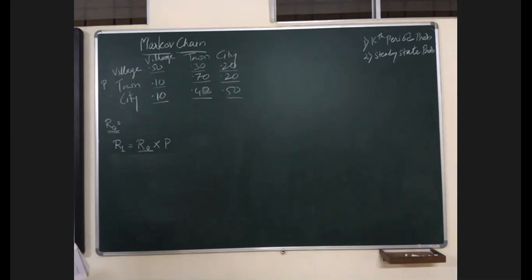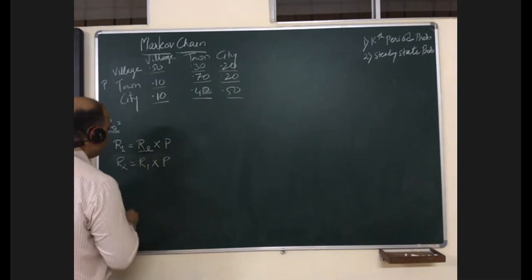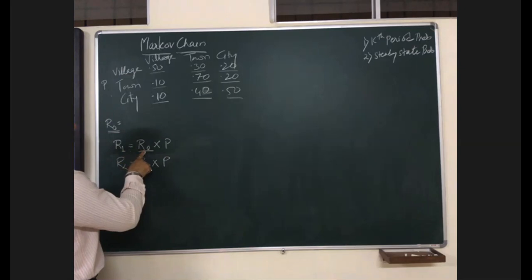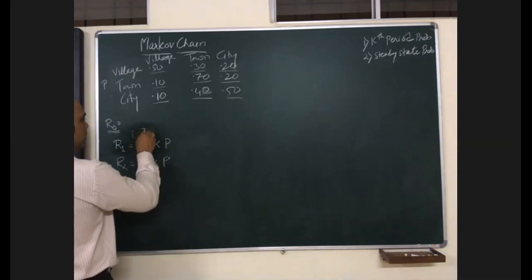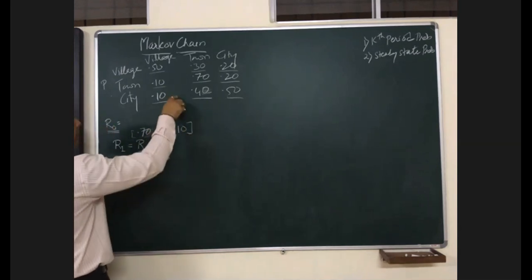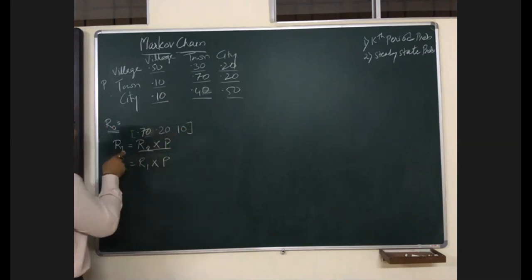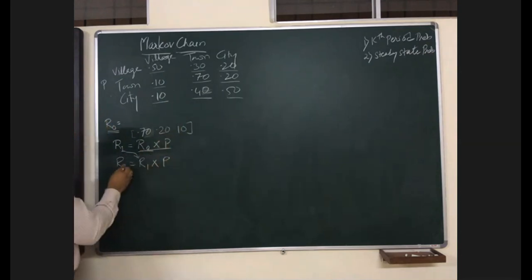The question asked is, what will be the situation after 2 years? So just now I solved one problem. Now you need to solve this. See, R1 is equal to R naught, the given percentage, 70, 20 and 10, multiplied with this. Once you get the answer, again put this R1 and multiply it with the transition matrix. You will get it for the second year. Do it fast.